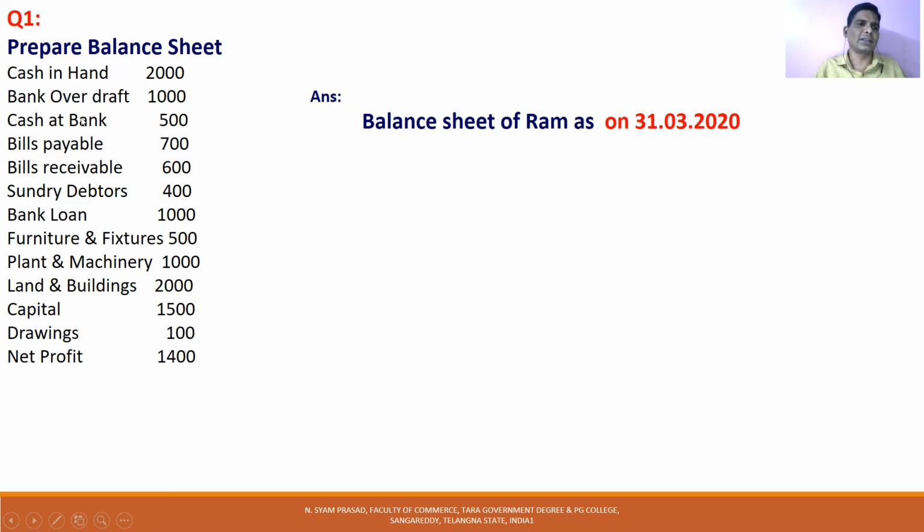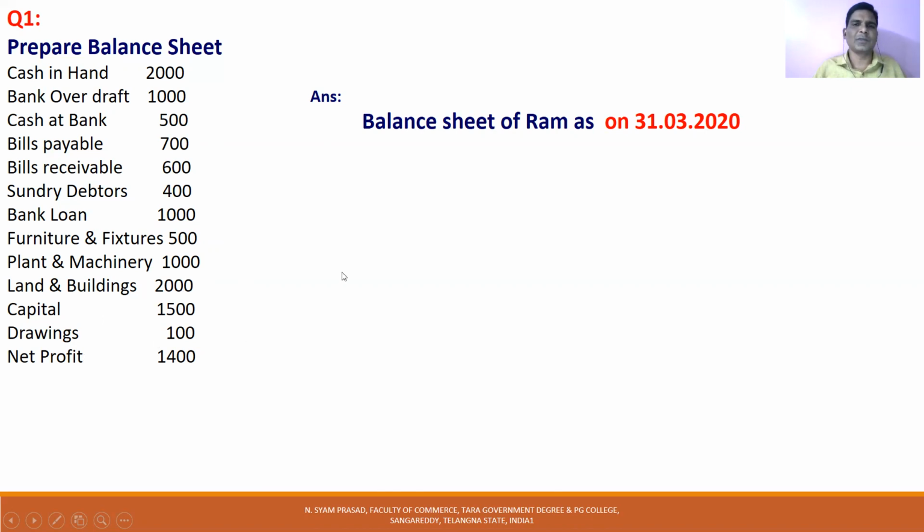hand, A asset. Bank overdraft, L liability. Cash at bank, A asset. Bills payable, L liability. Bills receivable, A asset. Sundry debtors, A asset. Bank loan, L liability. Furniture fixtures, A asset. Plant and machinery, A asset. Land and buildings, A asset. Capital, L liability. Drawings, L, minus from capital. Net profit added to capital.